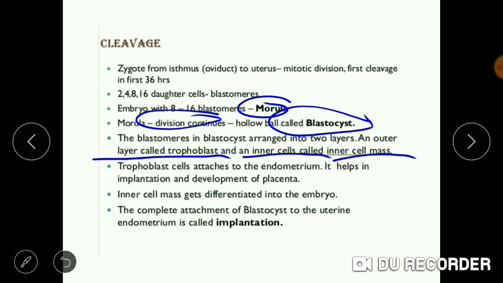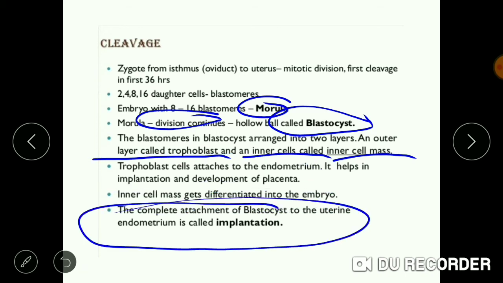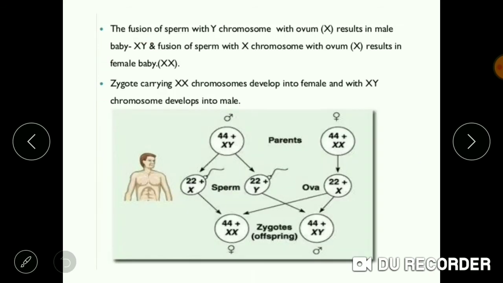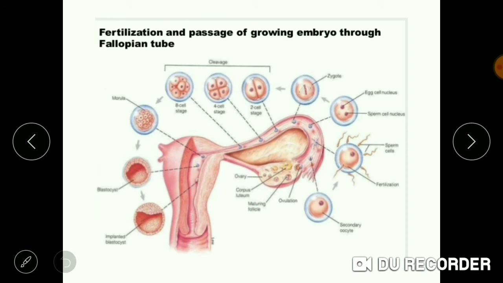This complete attachment of the blastocyst to the uterine endometrium lining is known as implantation. You can see here in the blastocyst stage, this structure completely gets attached to the endometrium lining of the uterus.